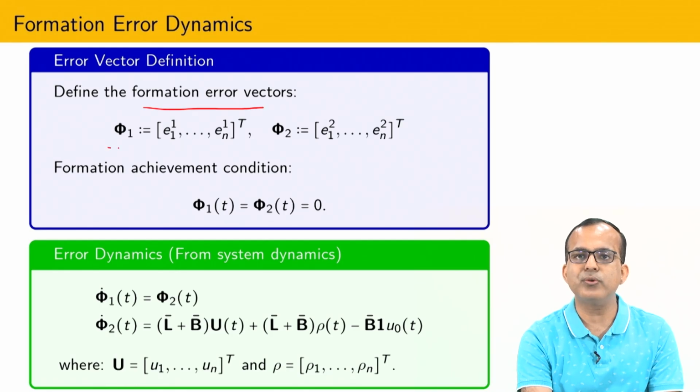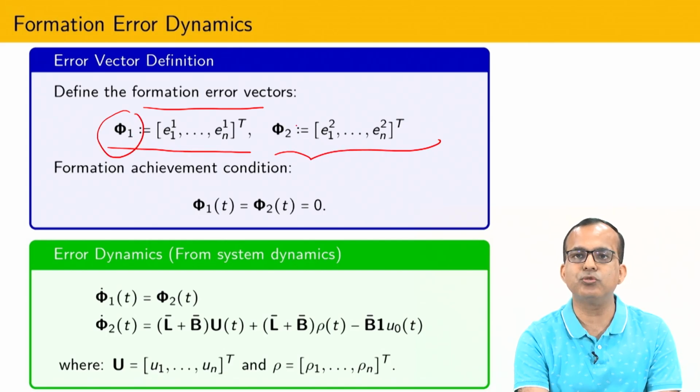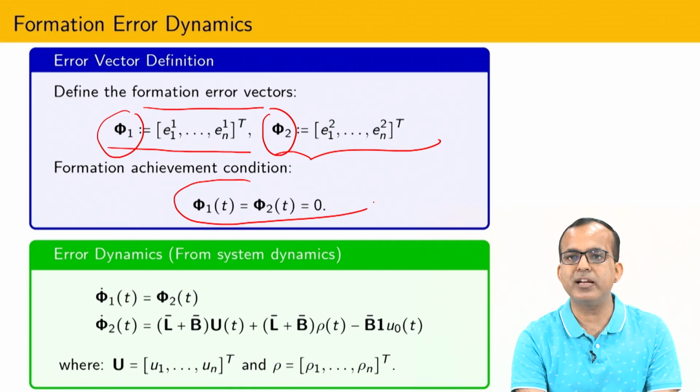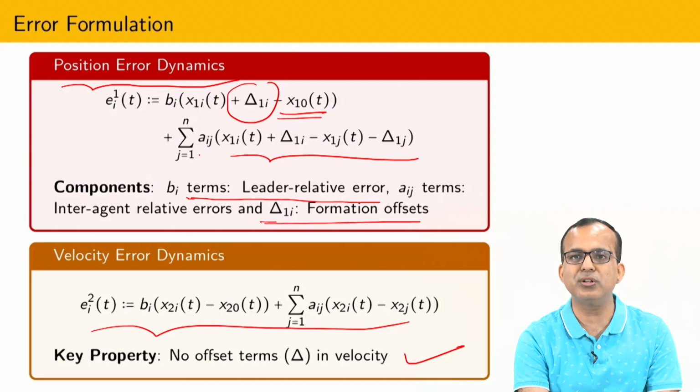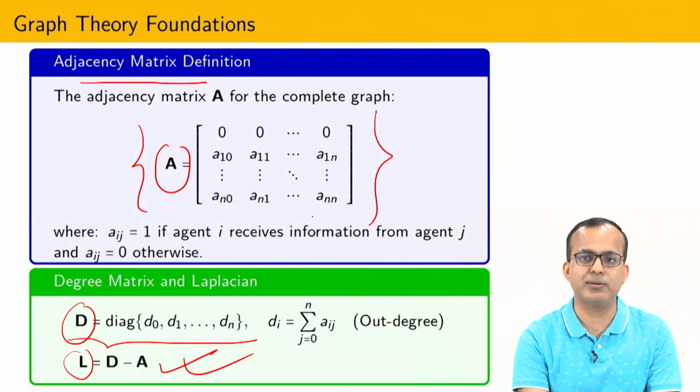Now I am going to stack all the formation errors inside a vector that I have defined as phi1, and the velocity errors I am going to stack into phi2. So what is our objective? I have to maintain phi1 and phi2 equal to 0. Once phi1 and phi2 equal 0, then it is possible to show that all agents are going to maintain some specific formation with respect to the leader, which I am going to establish at the end.